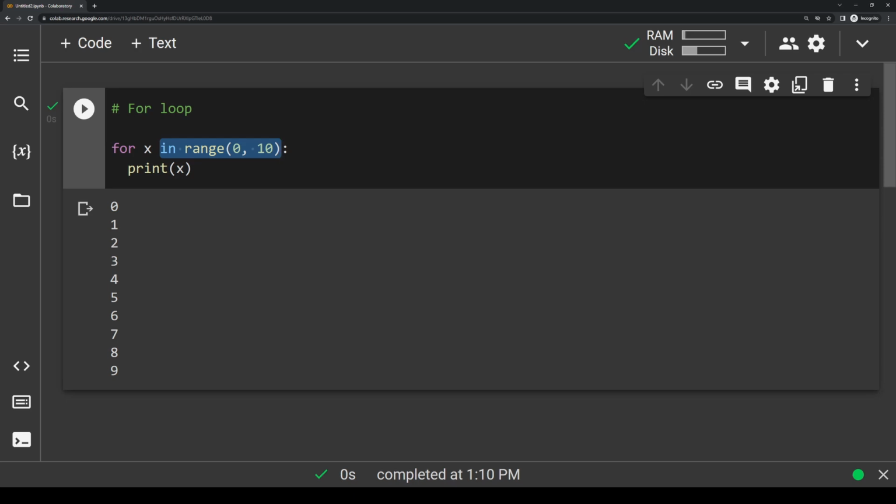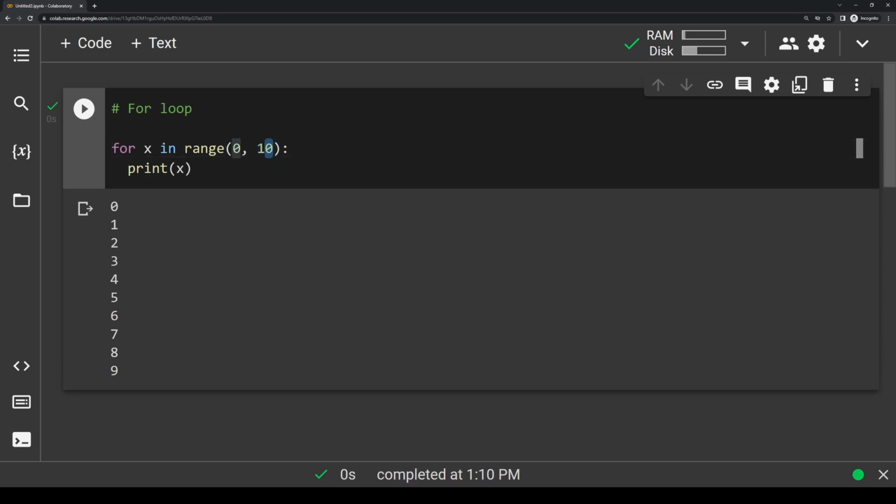This is the range of numbers that we're iterating over in our loop. The first number within the range parentheses should be the number that you want to start at, and the second number should be the one you want to end at. I'll make a quick note here that this second number is not included in the range, but it'll print everything up to that number. That's why when this code is run, it prints everything up to 9, but it doesn't actually print 10 because it doesn't include this number.